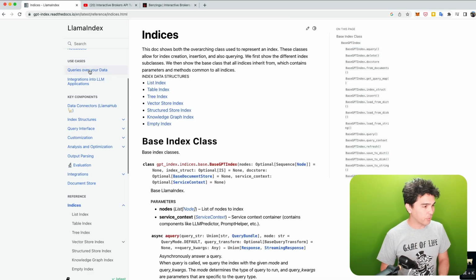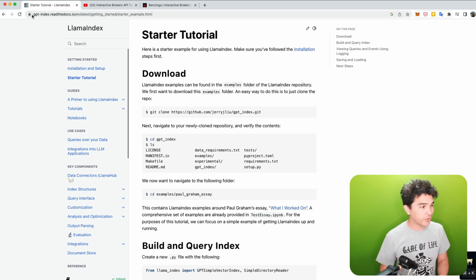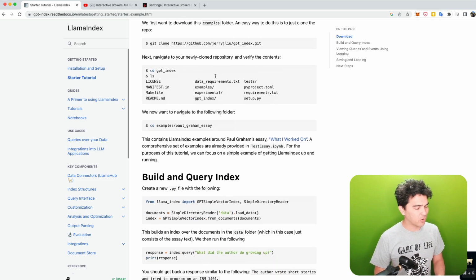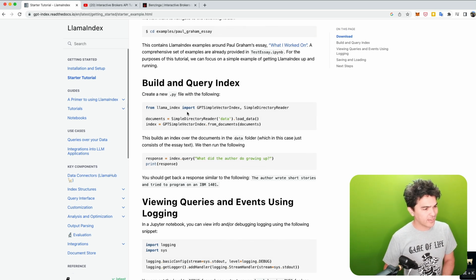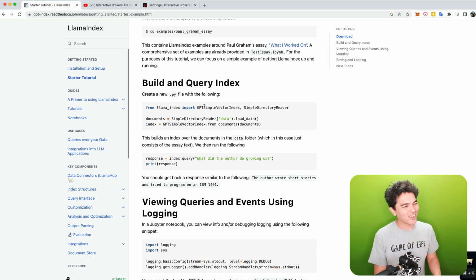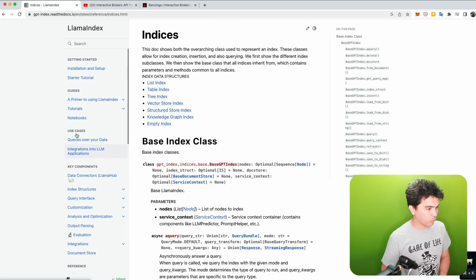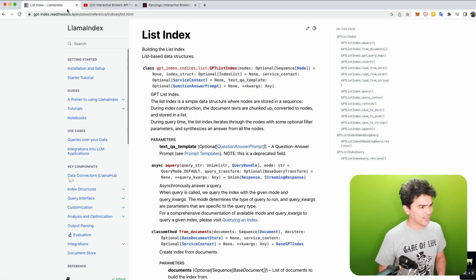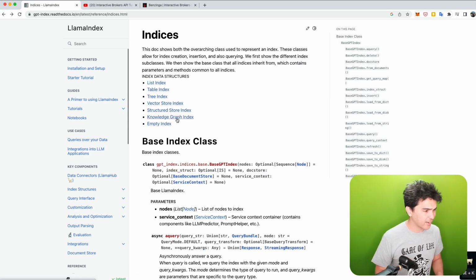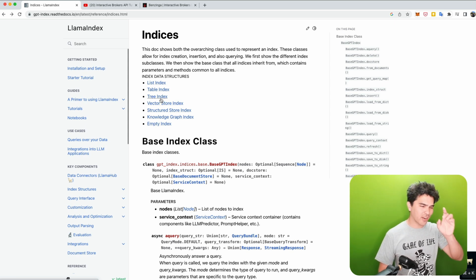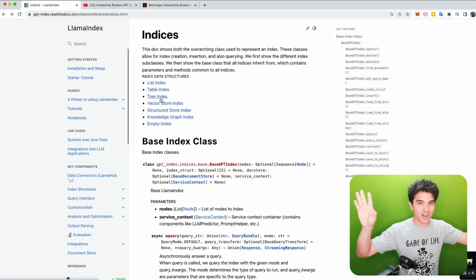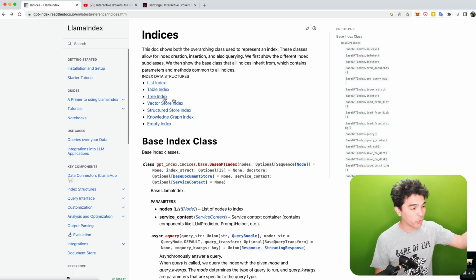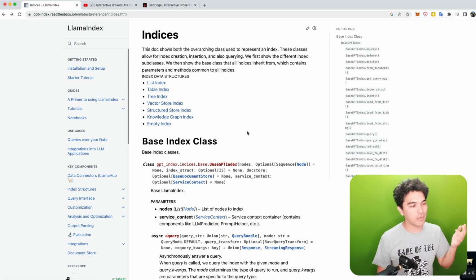Now, what is simple vector index? If you go to the starter tutorial on the Llama Index page, you'll see they download it, but we've already installed it. Then it says build and query index, and you see this is basically the exact same thing right here. So we're importing GPTSimpleVectorIndex. There are other different types of indexes. If you go to this reference under indices and click that, you can see there are many different types of index data structures. You see I have list index, table index, there's even structured store index, knowledge graph, vector store, tree index. I'm starting with this tutorial. We'll build on this, but we're starting with very simple stuff just to show you something useful. And then we'll do more advanced things, like we can even generate SQL statements and other cool stuff like that.